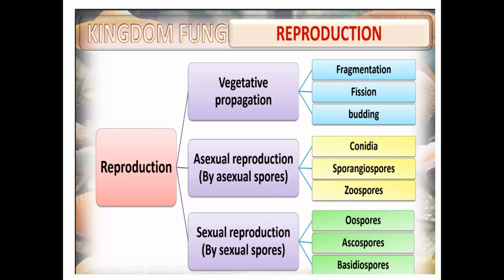The only content which is more is reproduction. In fungi, we have to study more about reproduction. Almost you can see 9 different types of reproduction. Here only there is no content. So we'll stop here. In next class, we'll see this part about reproduction.